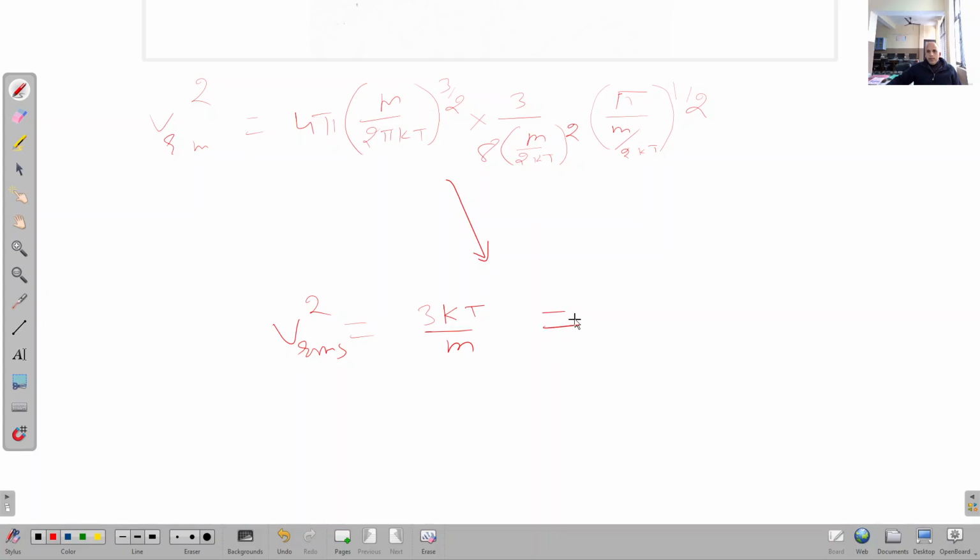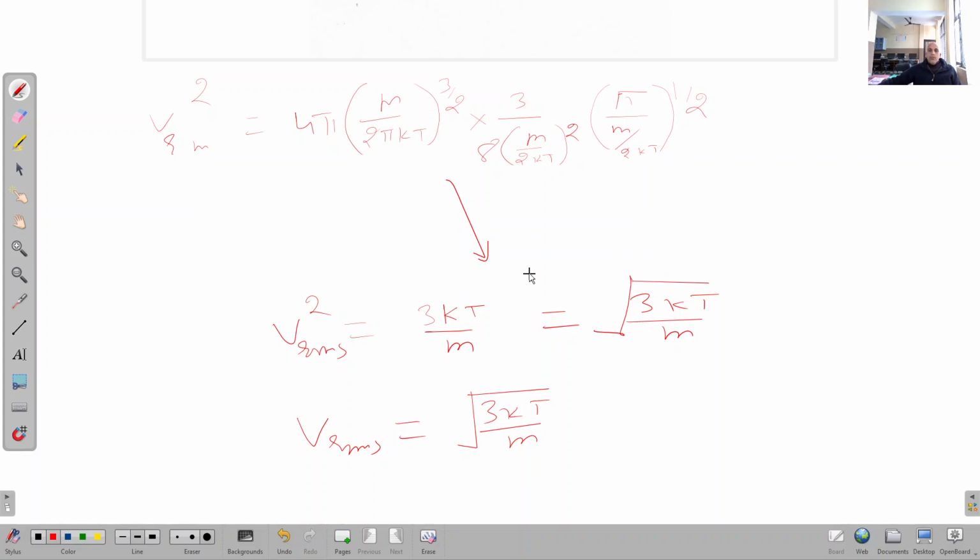So what you will get? 3 kT upon m under the root. This is the v_rms. Clear? Root means square value, root mean square speed. v_rms is equal to root of 3 kT upon m. This is the expression for v_rms.